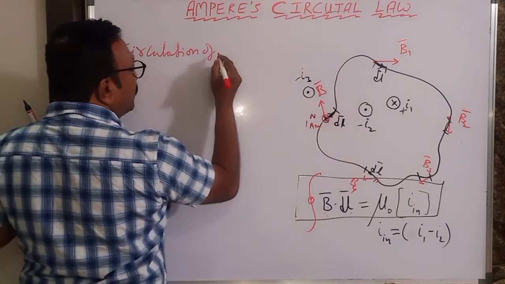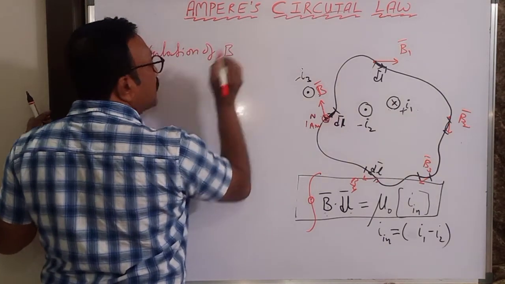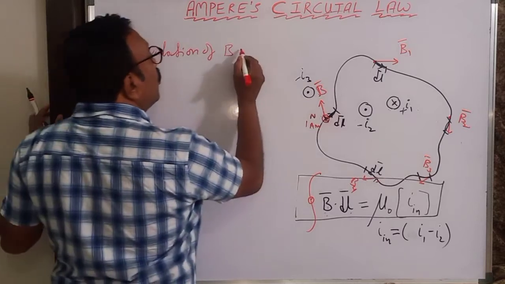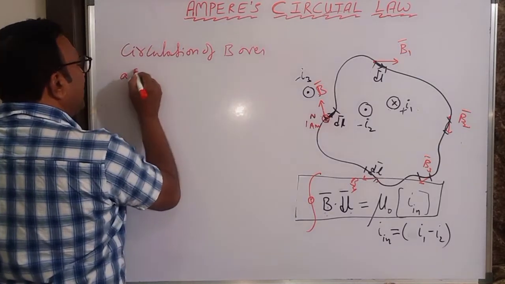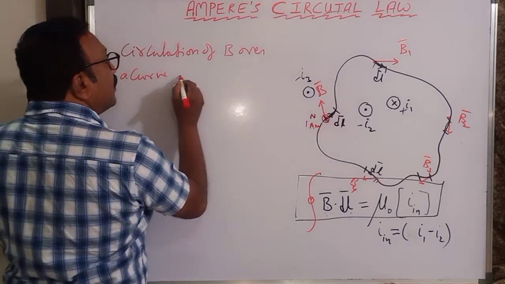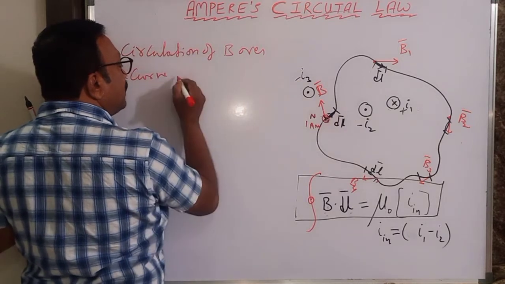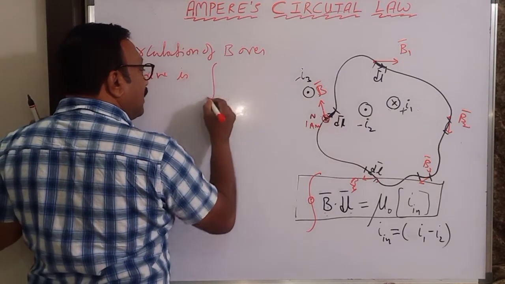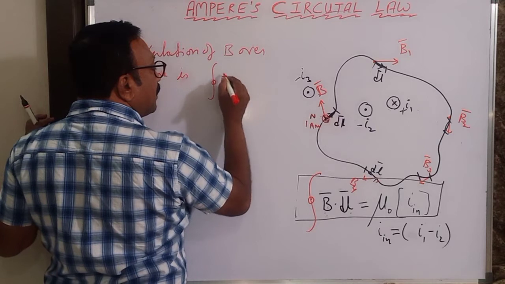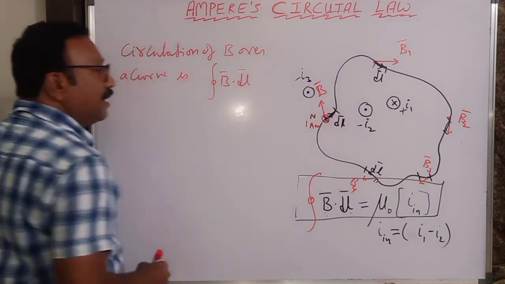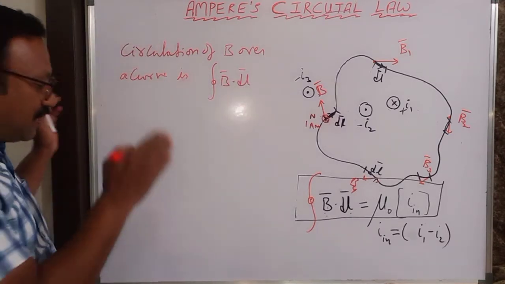Circulation of magnetic field strength over a curve is nothing but the closed integral B bar dot dl. That is how you have to read this.